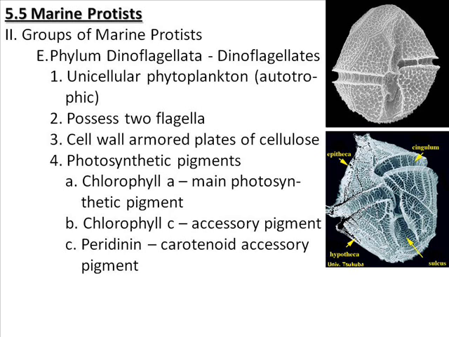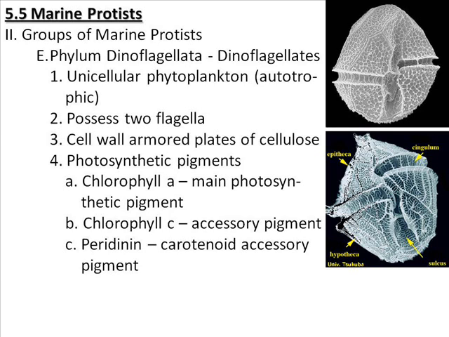The cell wall is composed of armored plates made of cellulose, which is the fiber-like material found in plants. Notice there are usually two parts to a dinoflagellate's cell wall. The top part is called the epitheca, and the bottom part is called the hypotheca.